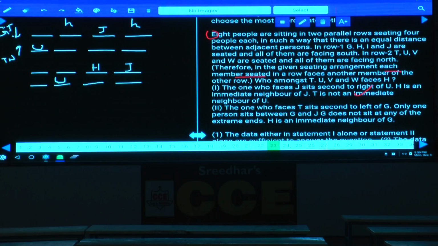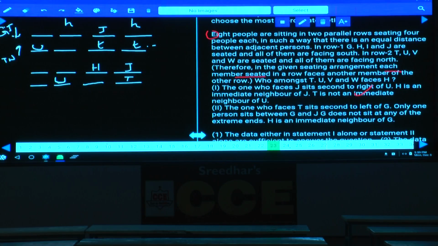T is not an immediate neighbor of U. As T is not an immediate neighbor of U, T can be either here or here. With the help of condition number 1, are we getting any answer? No. Who is facing H? In the first case, it can be T or someone else. In the second case, except T or U, the remaining two persons, V and W, can be opposite to H. Hence, 1 alone is not sufficient.